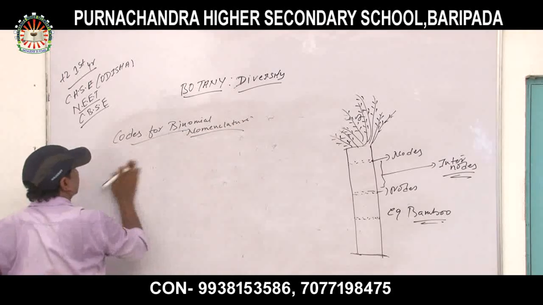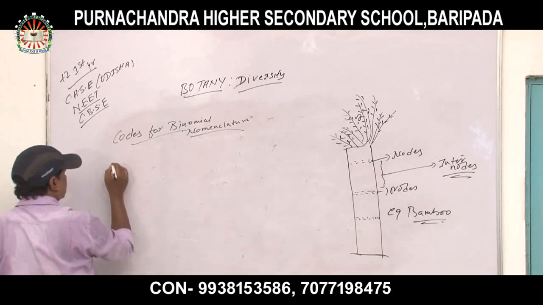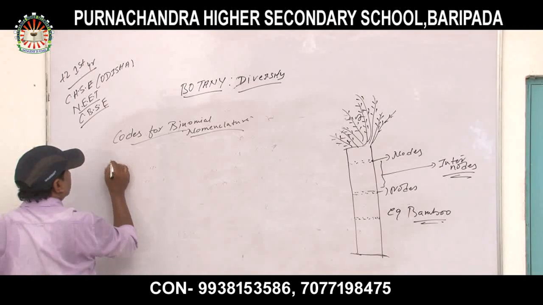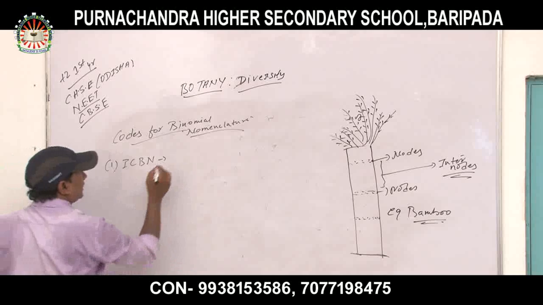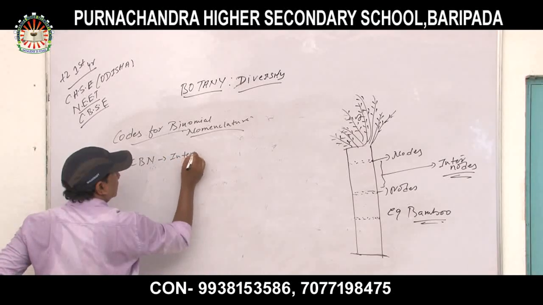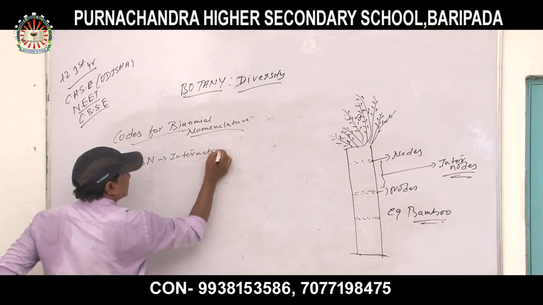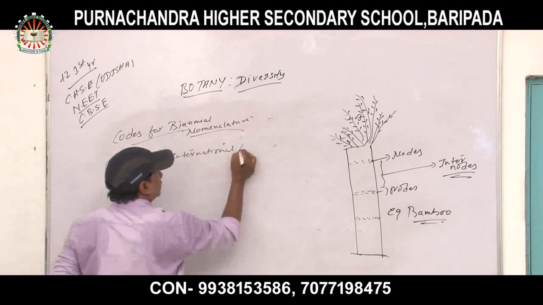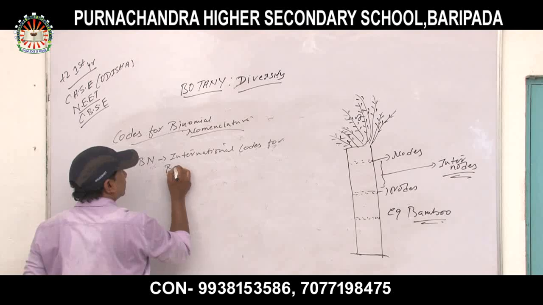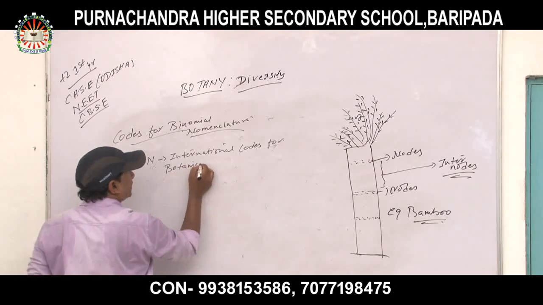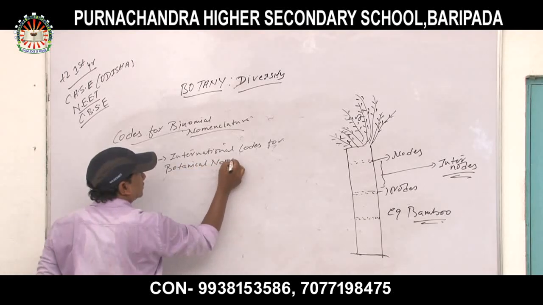First one is ICBN. What does this stand for? International Code for Botanical Nomenclature.